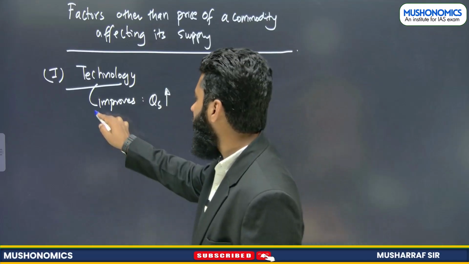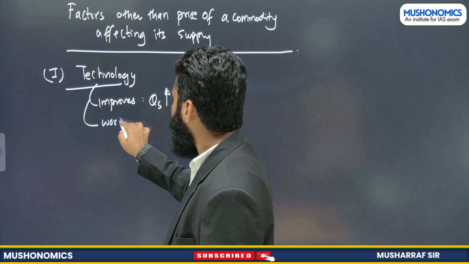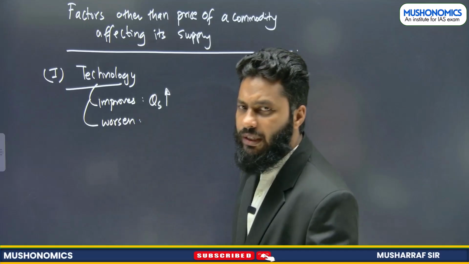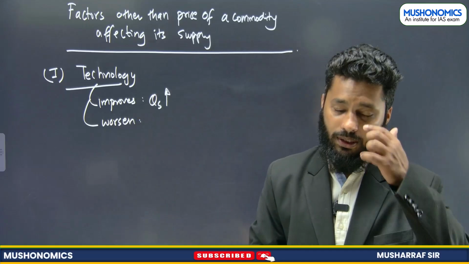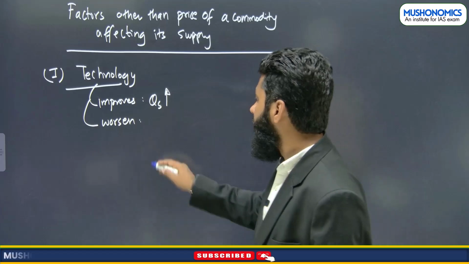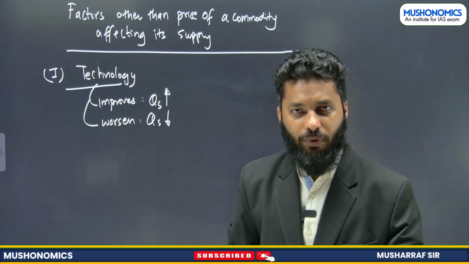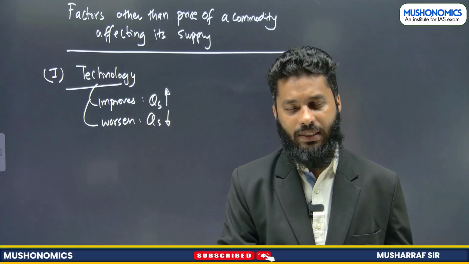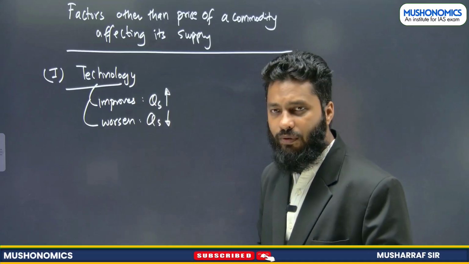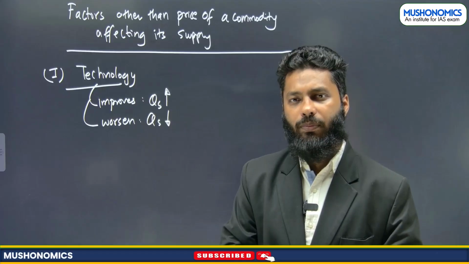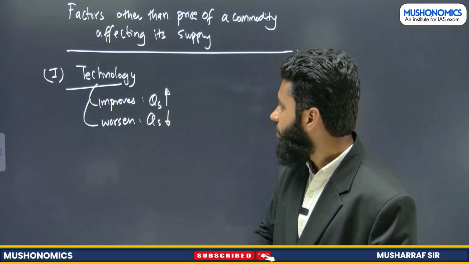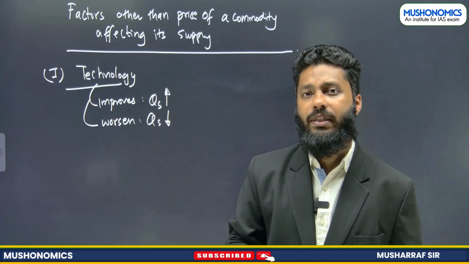And if technology becomes worse, due to any reason, then quantity to be supplied decreases. So this is the idea about the change in technology.